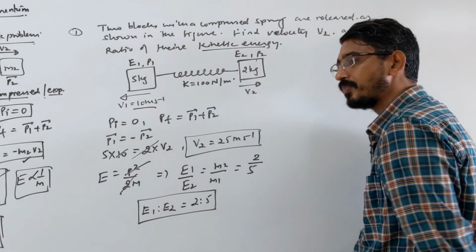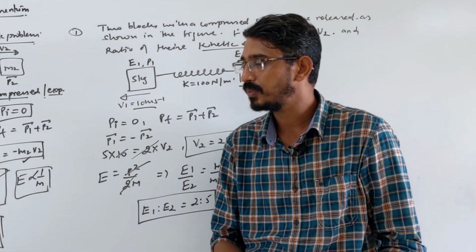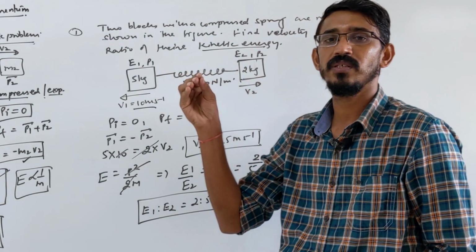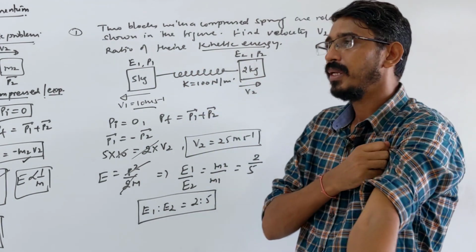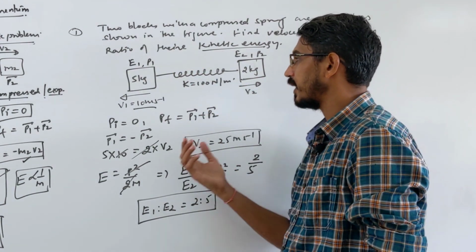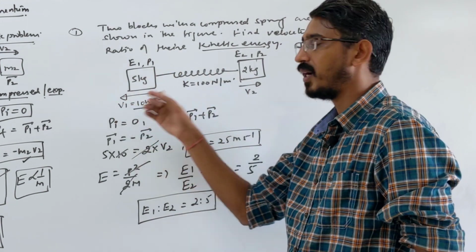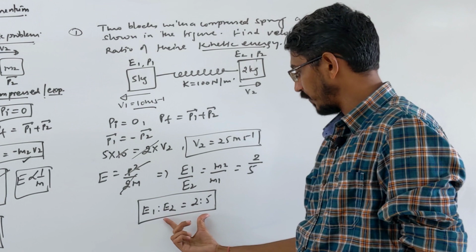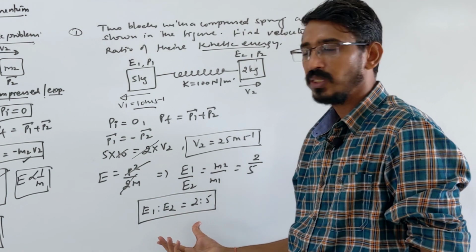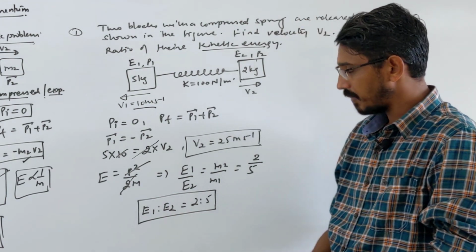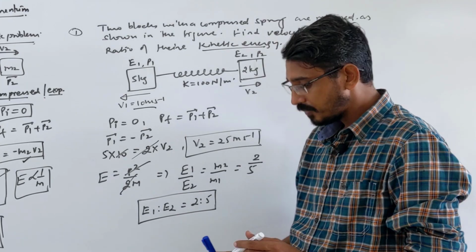Suppose now one additional thing happens. They say the total kinetic energy of the system is given to you at any point, okay. If the total kinetic energy is given, then they can ask you what is the kinetic energy of this piece and that piece. You can do it like half mv square that way also, or if you know this ratio, you can find it from here also. That's your choice, right? So a very simple question they ask based on a spring, okay.